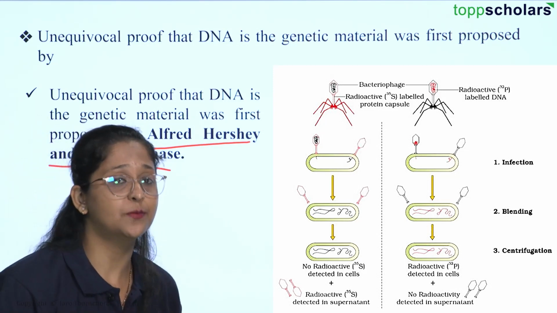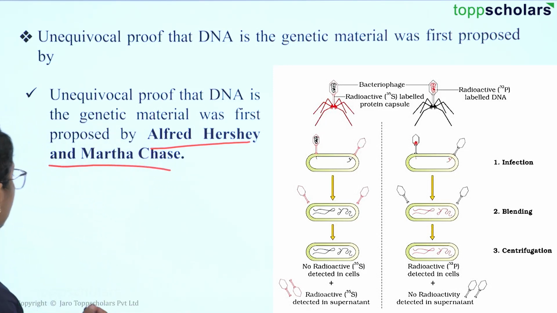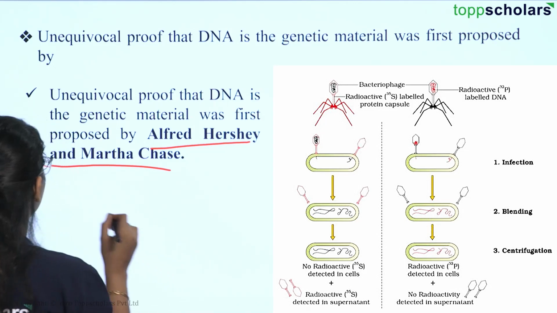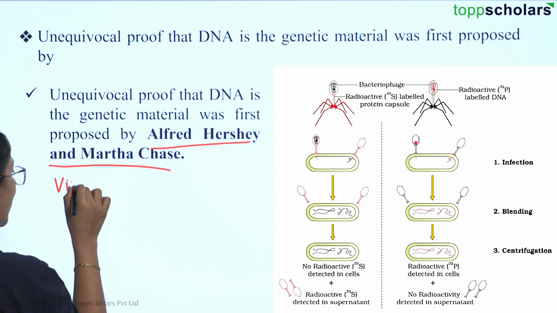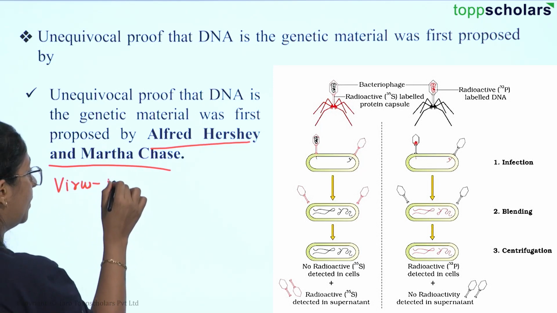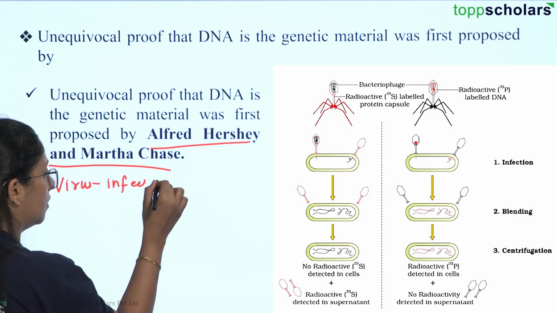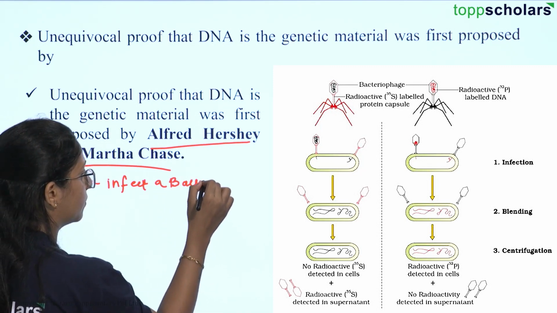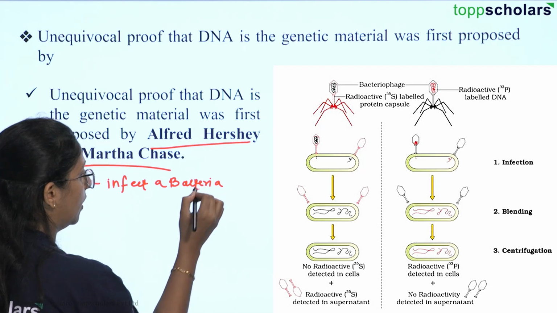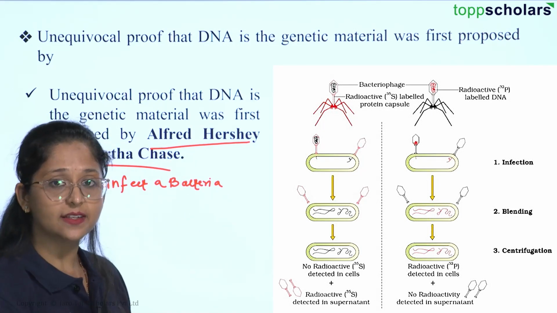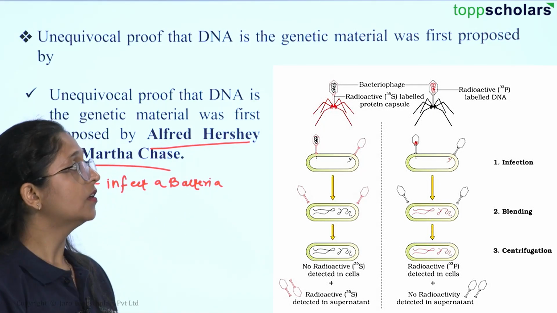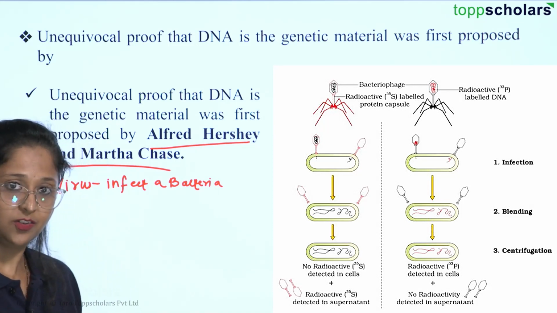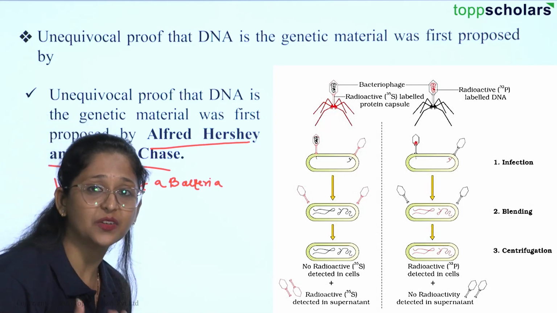It was a very famous experiment, commonly known as the Hershey-Chase experiment. What they did in this experiment was take a bacteriophage. So what is a bacteriophage? A bacteriophage is a virus that infects bacteria. Here, in this bacteriophage, they had added some radioactive elements.